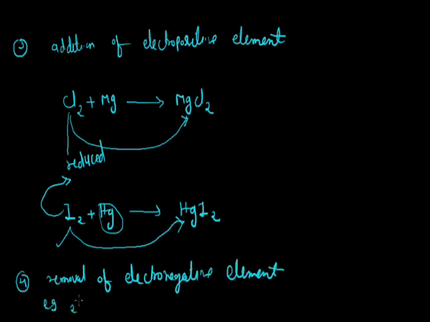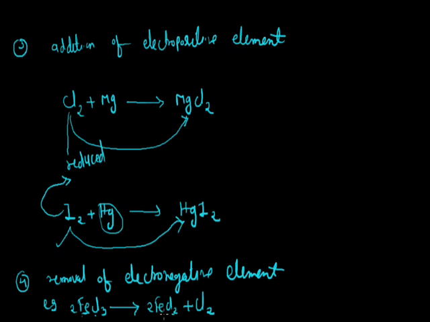For example, we are taking the example of ferric chloride. After the reaction it gives ferrous chloride plus Cl2. In that example Cl is the electronegative element and Fe is the electropositive element. Initially, one FeCl3 molecule contains 3 Cl, and after the reaction it contains only 2 Cl.